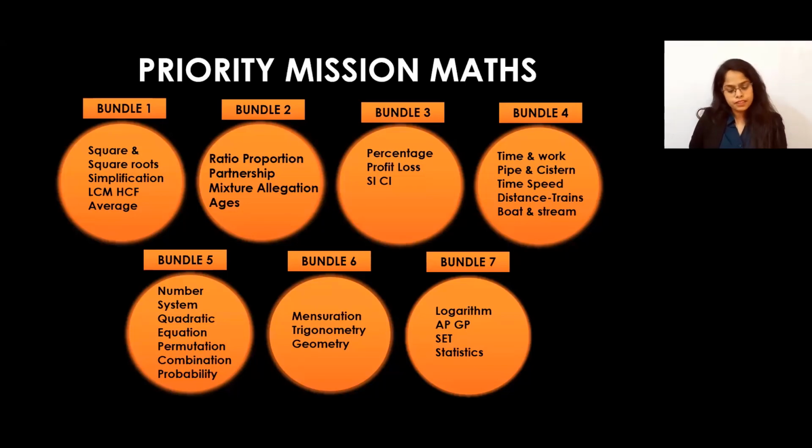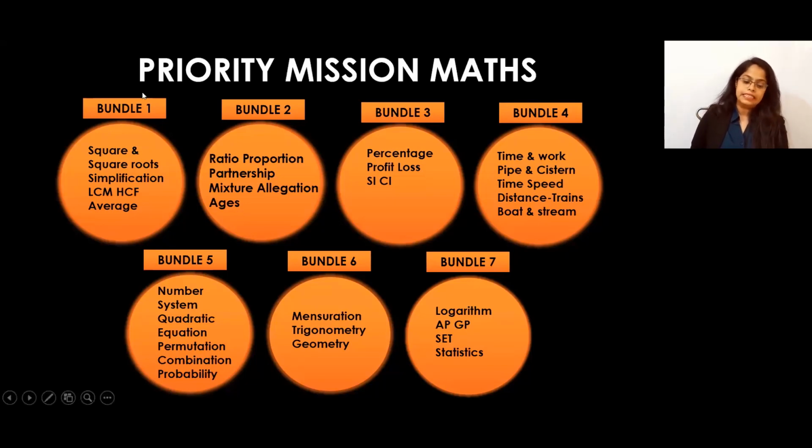After that, the next bundle will be time and work, pipes and cisterns, time, speed, distance, trains, boats and streams. You can jump to this bundle. Once you complete arithmetic, you can jump to the next bundle, which is number system, quadratic equation, and modern maths, that means permutation, combination, and probability. Then you can start with these topics.